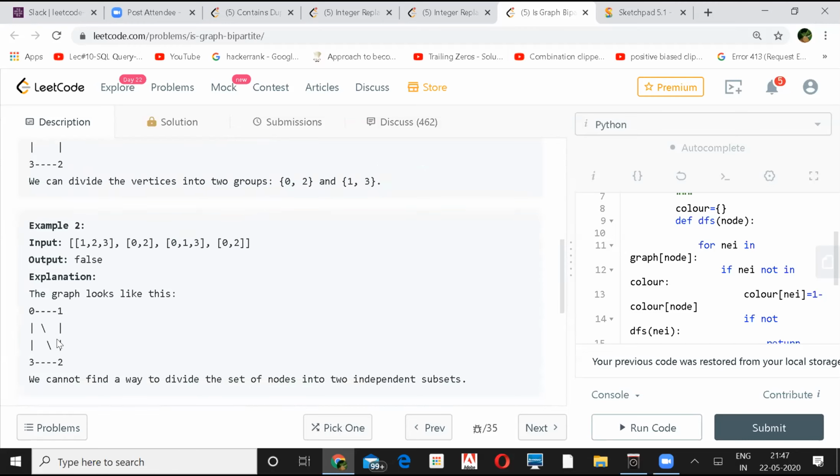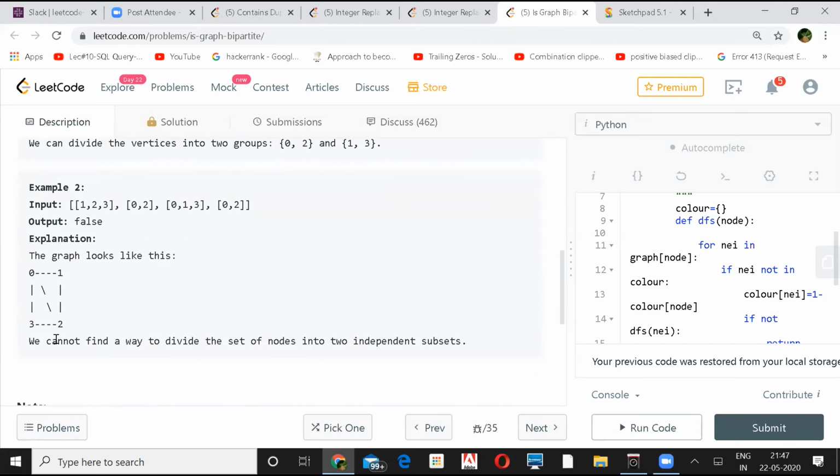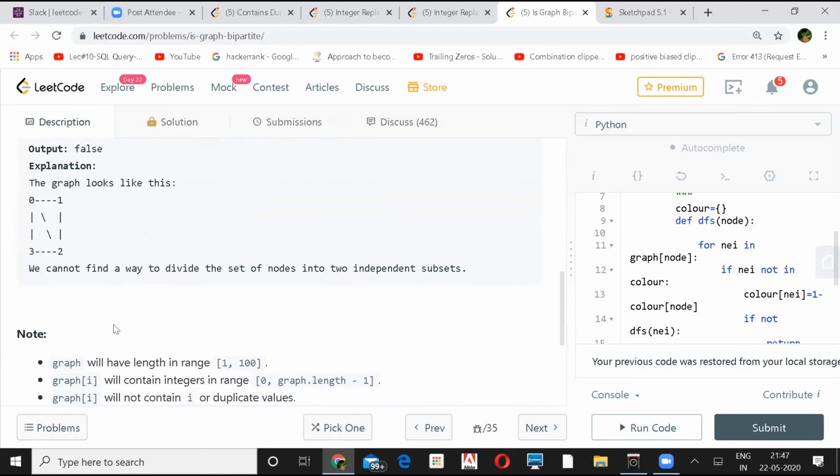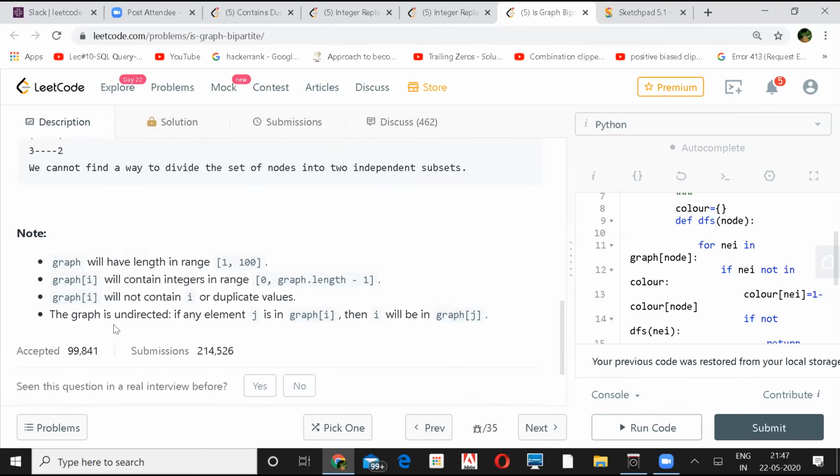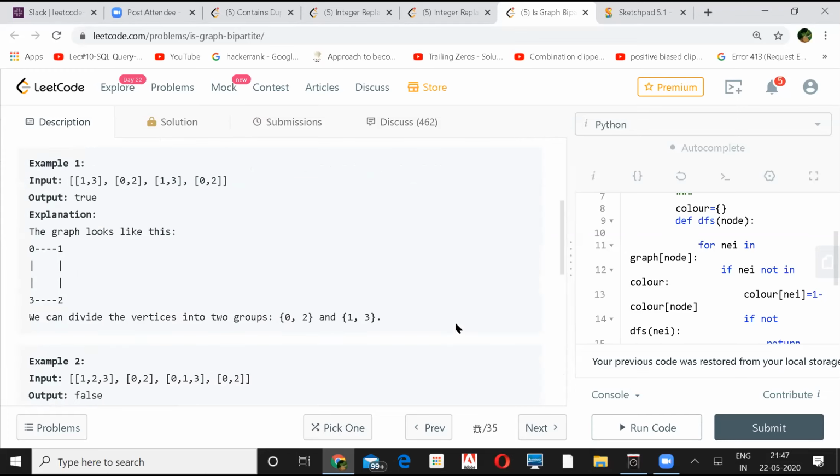And similarly here, it's not possible, because if I take the vertices 1 and 3 in one set, and 0 and 2 in the other, there is still an edge, so it's not possible to draw a bipartite graph over here. The range is 1 to 100, containing integers from 0 to length - 1. We won't have any duplicate values. The graph is undirected, so if any element j is in graph[i], then i will be in graph[j]. Any queries or questions?